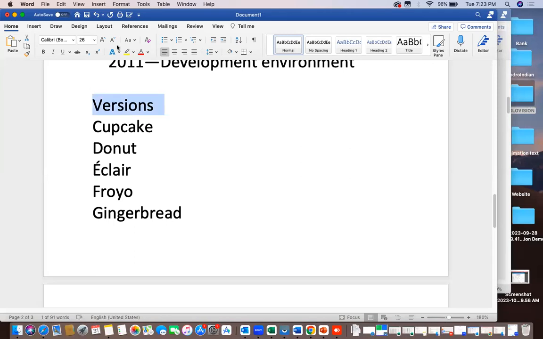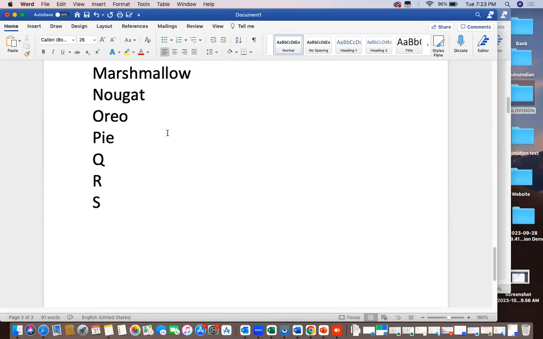Here, we have some similarities in these names. To identify those similarities, see cupcake, donut. These all are bakery items, right? Why these bakery item names? Andy Rubin and his friends always eat such types of foods, so that's the reason they put all the names in this way, right? Now, each version has some specific features, and those specific features we can discuss in the next class.